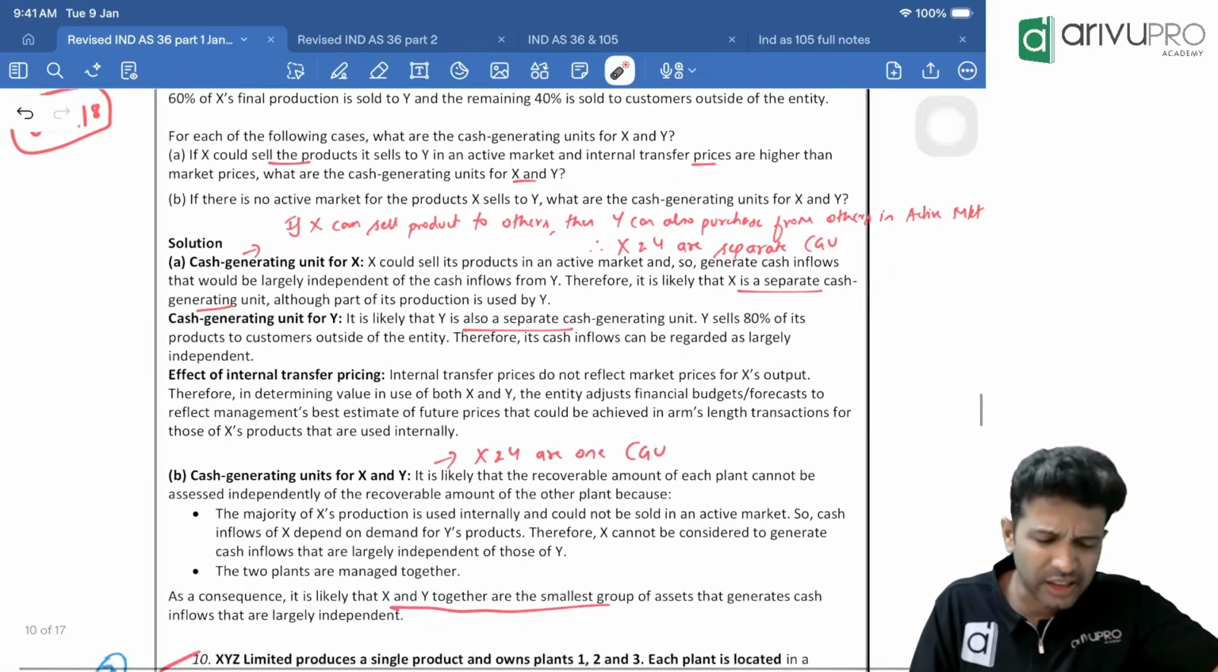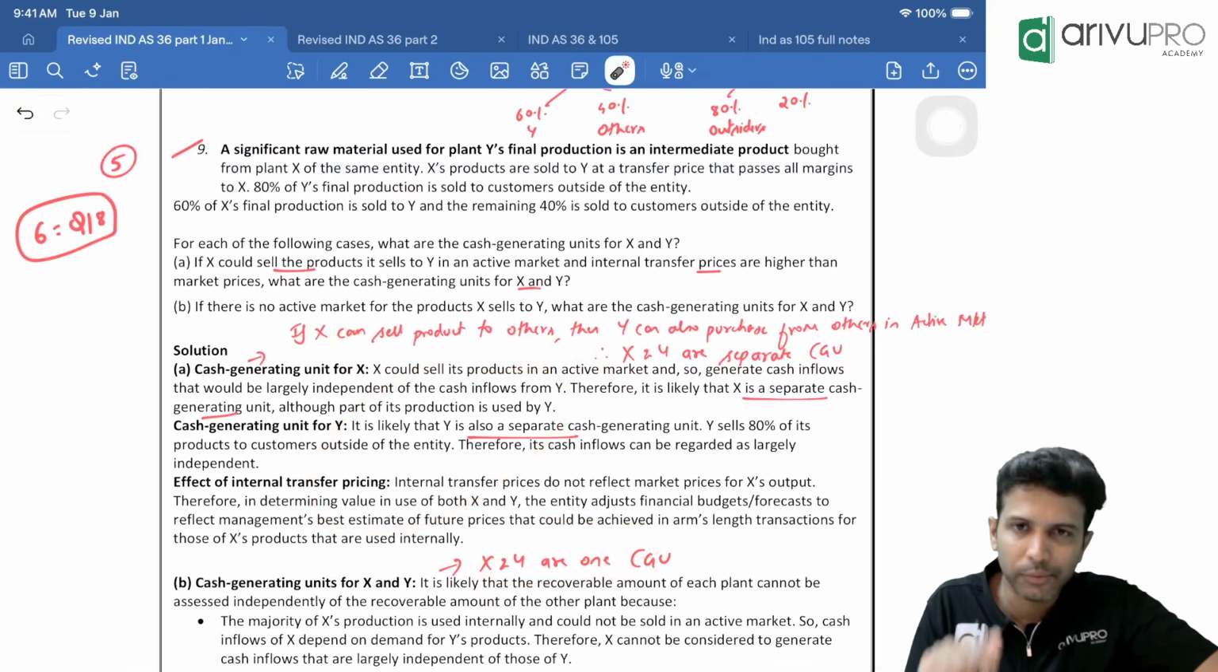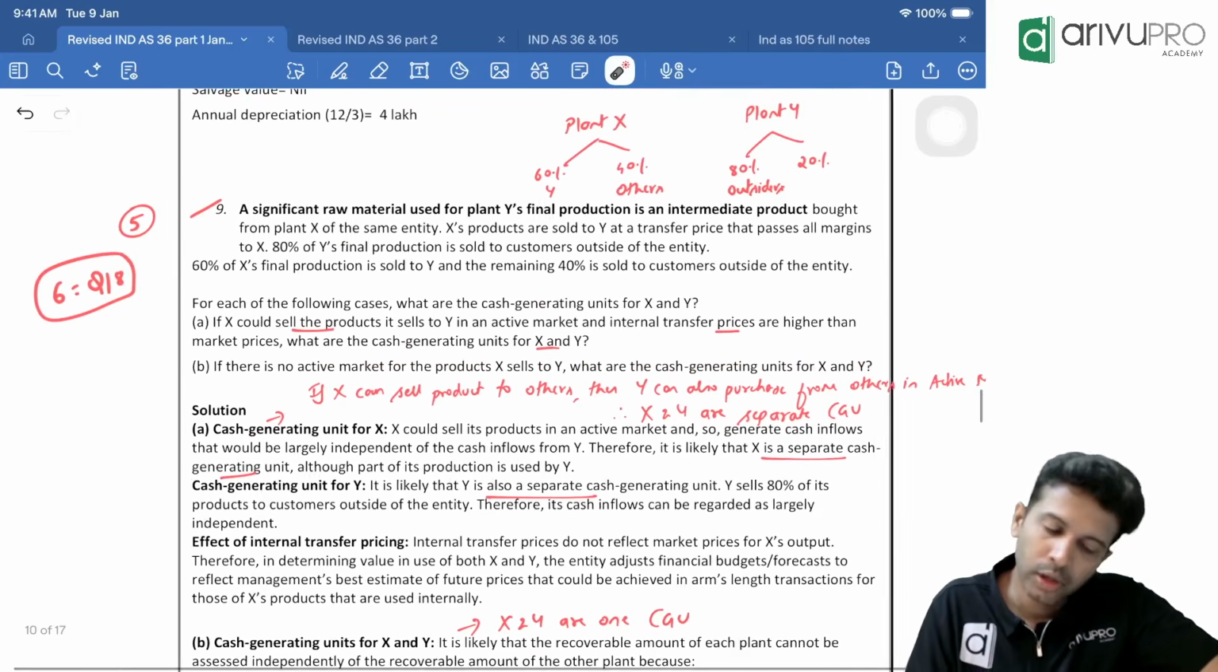Yes, sir, that's all is the answer. The balance is a story. You don't have to worry about the story. The final answer is good enough. All this will come for 1 or 2 marks at best.